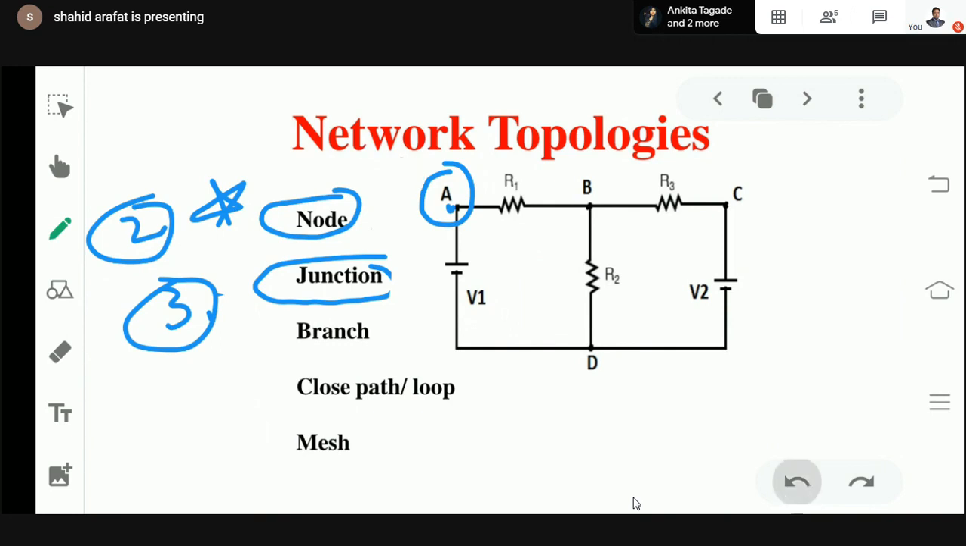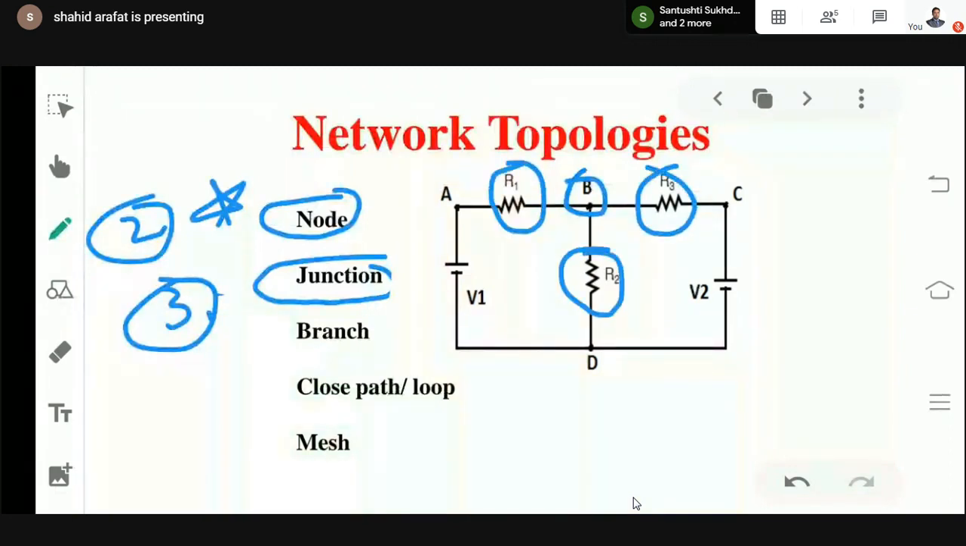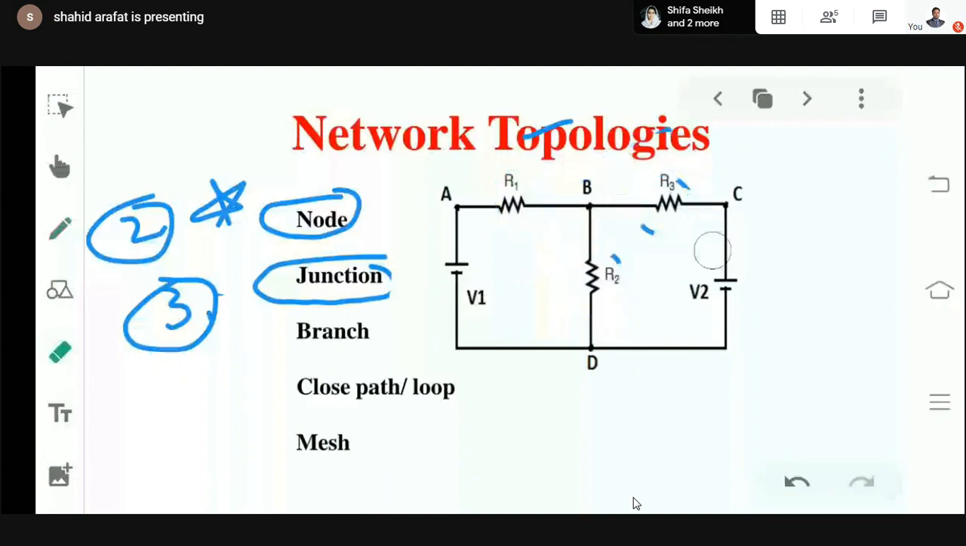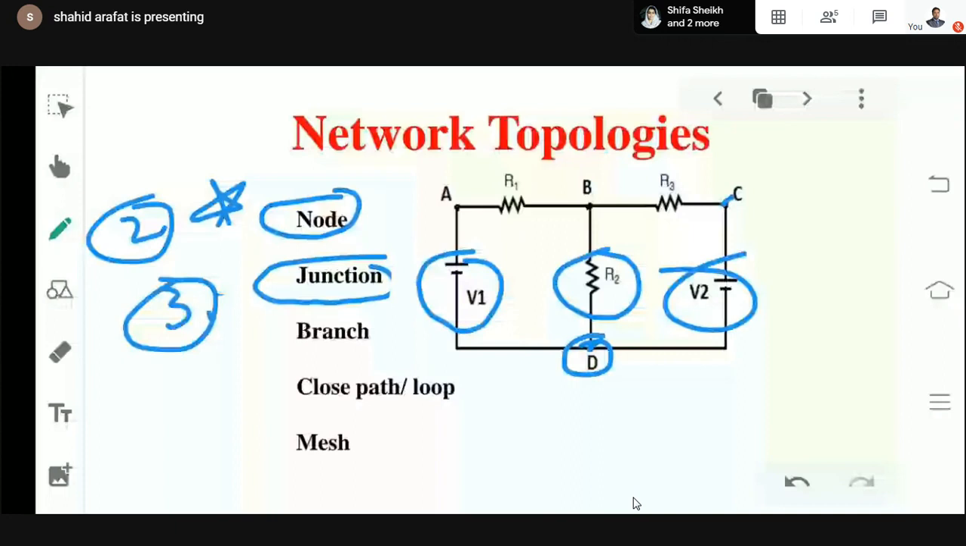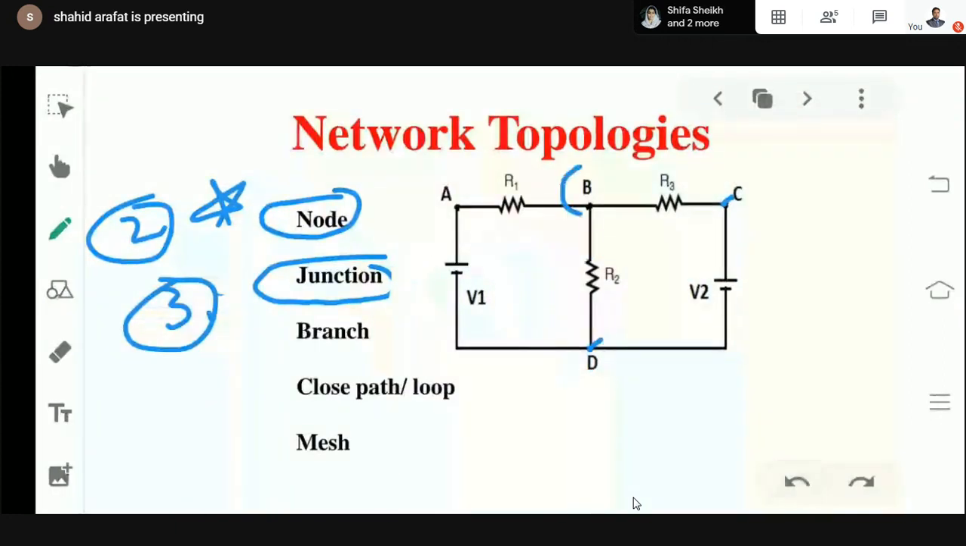So I can consider point B as a junction because at point B, you have R3, R1, as well as R2. The minimum requirement of three is now fulfilled. So point B can be considered as a junction. Point C cannot be considered as a junction because only two elements are connected. Then moving on to point D. Yes, point D can also be considered as a junction because at point D, we have V1, R2, and V2. So in this given network, we have two junctions: point B and point D.